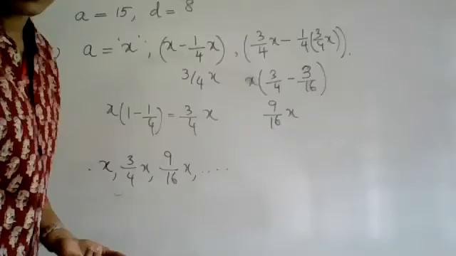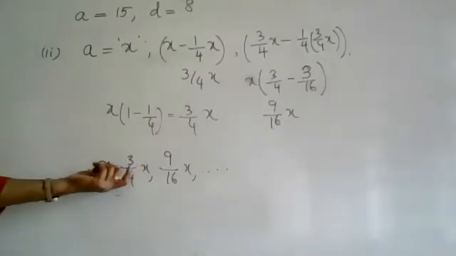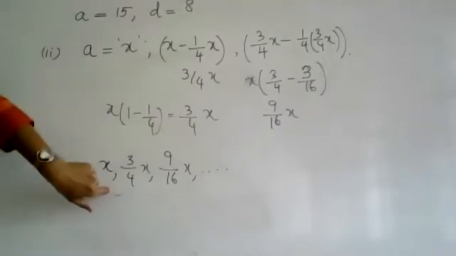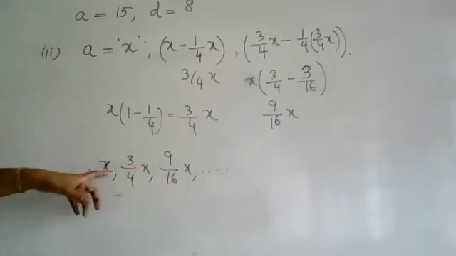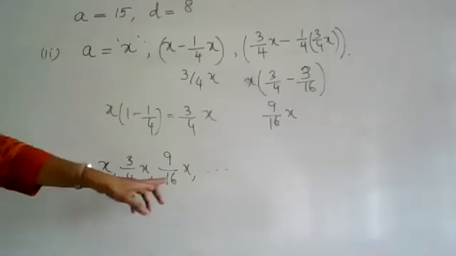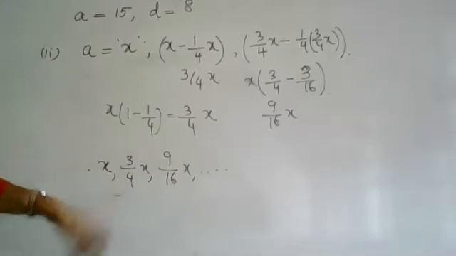If the subtraction leads to a common difference, if D is the same between two successive numbers, then only we can say it is an AP. So subtract and see. 3/4 x minus x will be how much? Negative 1/4 x. Then 9/16 minus 3/4. What will that be? Negative 3/16 x.